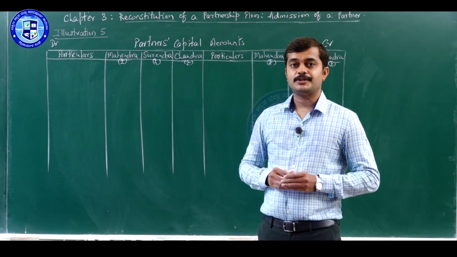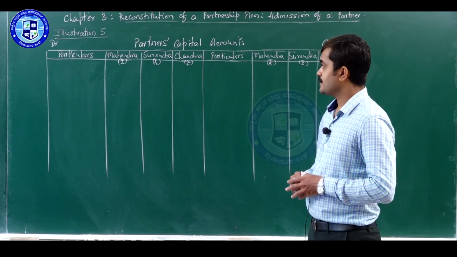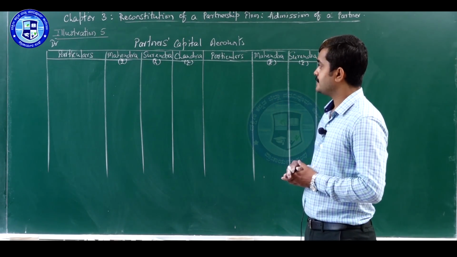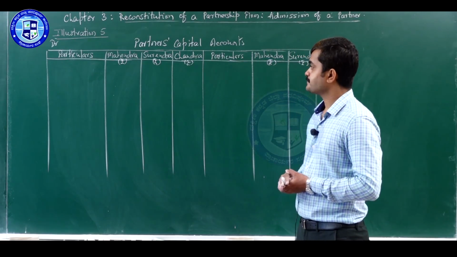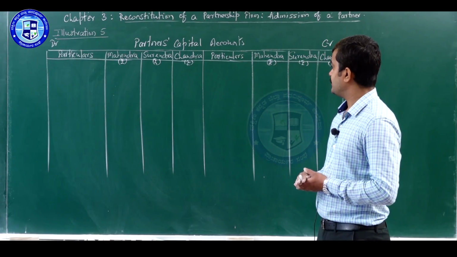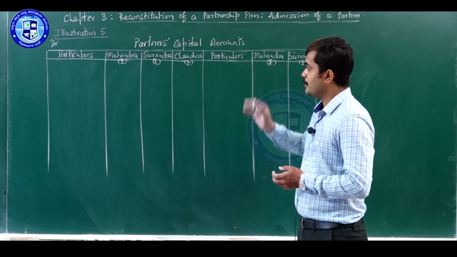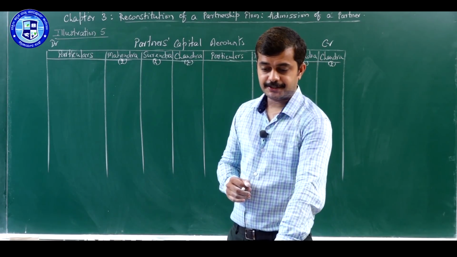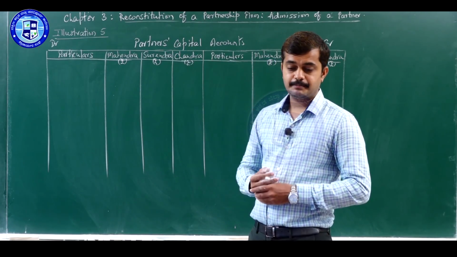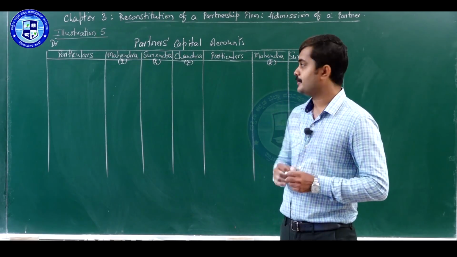After preparing revaluation account, let us prepare partners capital accounts. I have drawn the format. There are 3 partners including Chandra, who is new partner. So, first we have to record opening balances in respect of old partners, which is given in the balance sheet. Liability side, Mahendra has 80,000 capital and Surendra has 40,000.